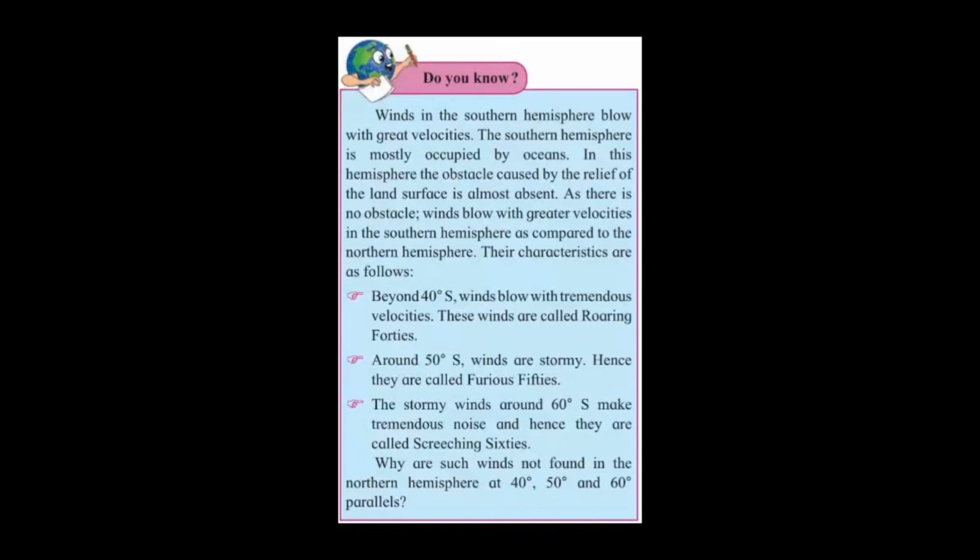Due to this, it has obstacles caused by the relief of the land surface. As a result, the velocity of the winds in the northern hemisphere is lesser as compared to the southern hemisphere. Hence, winds such as roaring 40s, furious 50s, screeching 60s are not found in the northern hemisphere, that is 40 degree, 50 degree and 60 degree parallels.